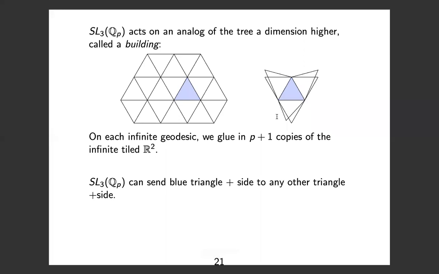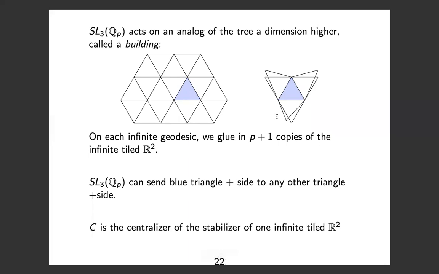And SL3QP has a highly symmetric action on this space. So if I pick a triangle, say I color it blue, and then I can pick a side of the blue triangle, there is an element of SL3QP that sends the blue triangle and its side to any other triangle with a side that I've chosen. So it's a very symmetric space with a very symmetric action of SL3QP.